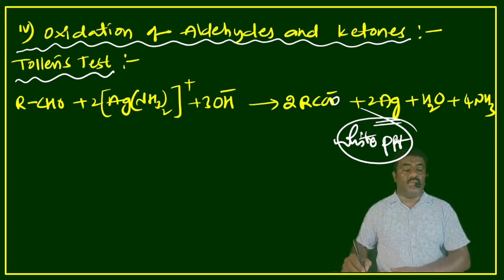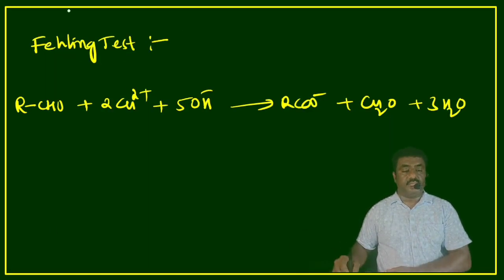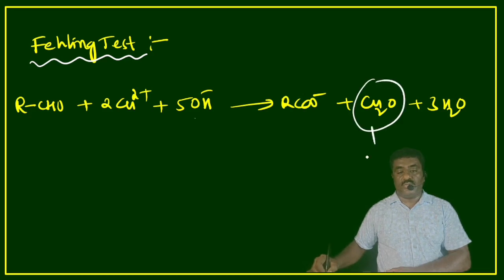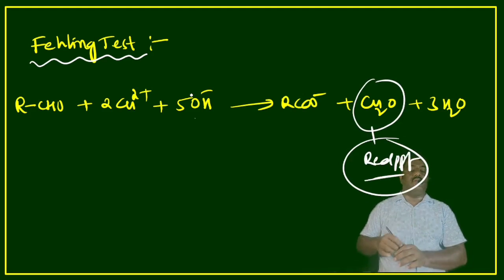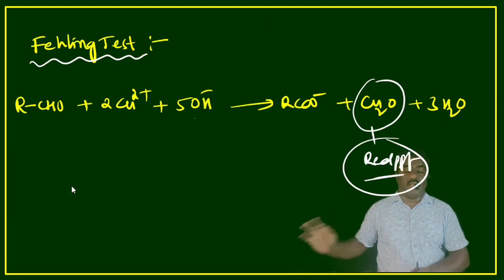Look at the next reaction, Fehling's test. In Fehling's test, aldehyde with Cu2+ and OH minus gives cuprous oxide, Cu2O. It is a red precipitate. Yes, these are the oxidation reactions in organic chemistry.